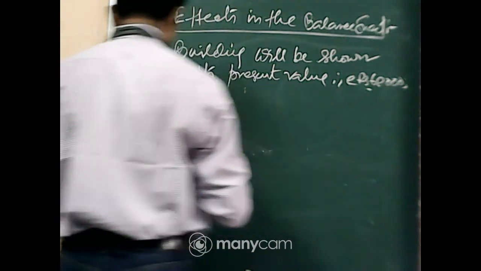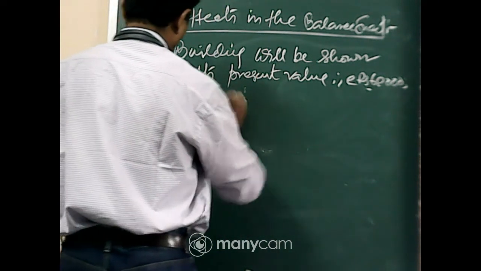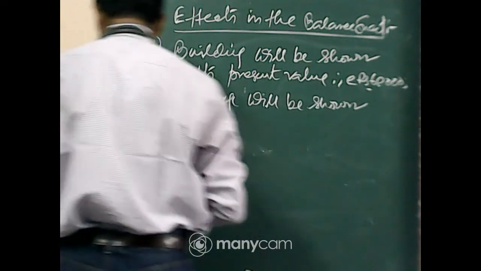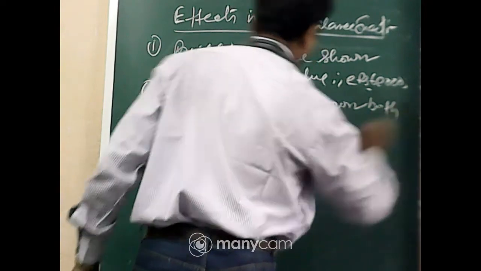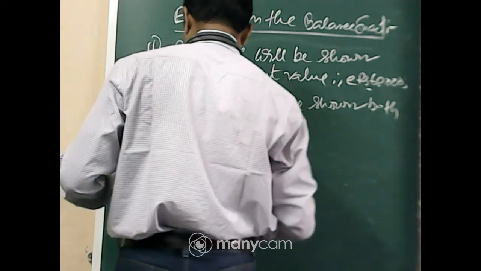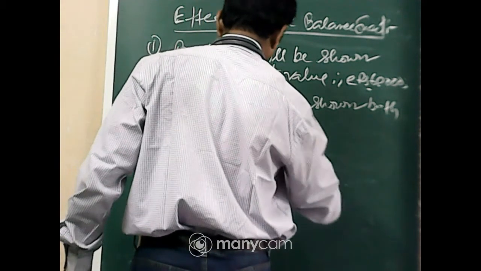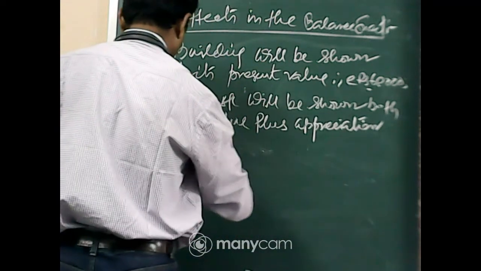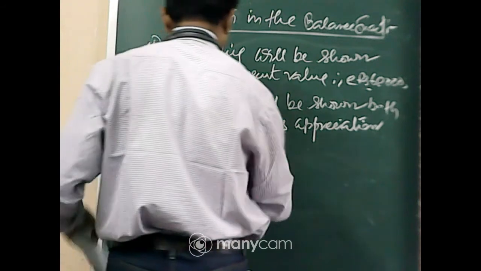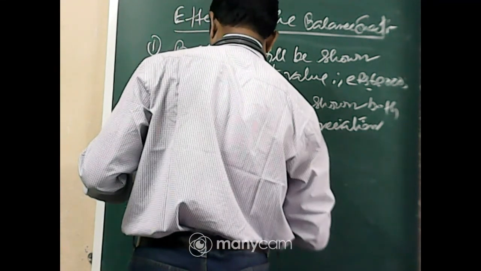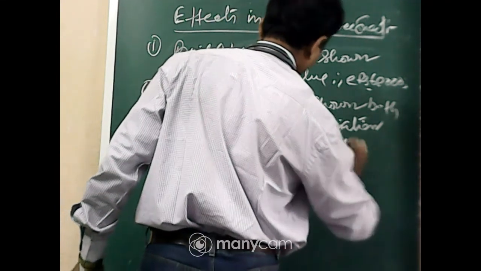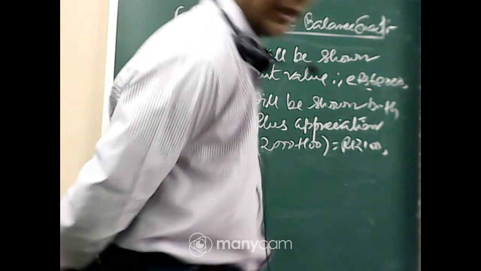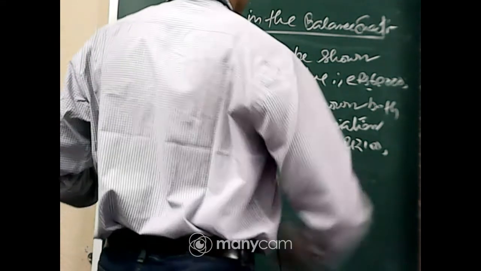Number 2, stock account will be shown both old value plus appreciation value, that is 2,000 plus 100, which is equal to rupees 2,100.